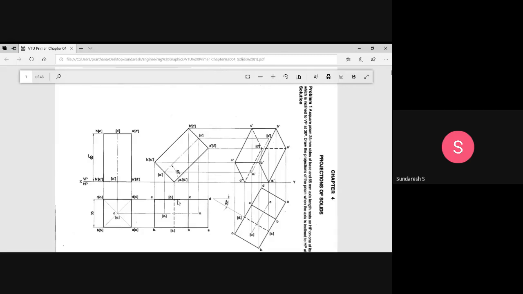And what about DD1? DD1 is away from the observer, right? Which is not visible, but visible line and invisible line will go into overlap. So when visible and invisible lines overlap, you have to show the visible line. When the two lines or two edges overlap, one is a visible edge, another one is the invisible edge. So it is customary to show the visible edge only.